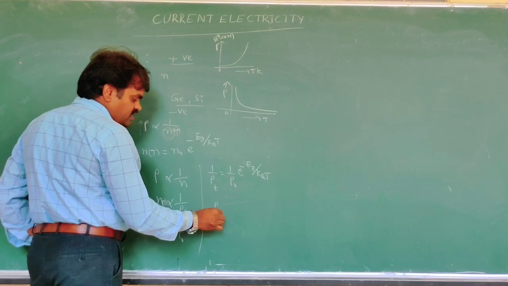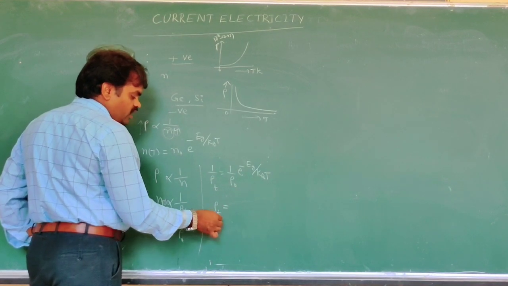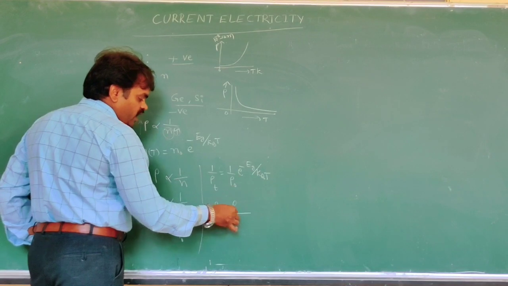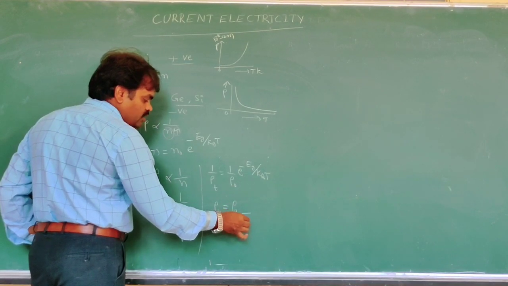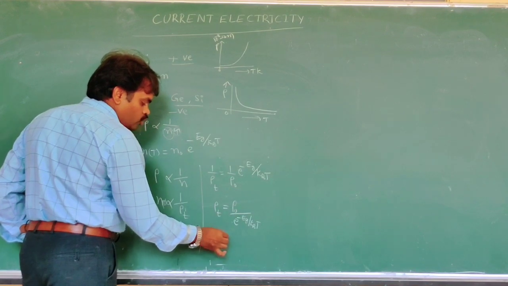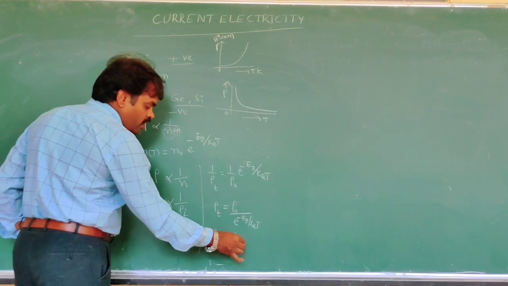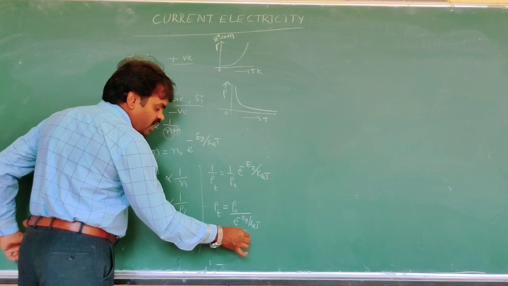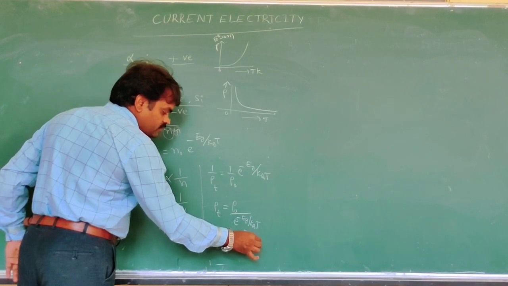Now reverse it: rho T is equal to rho naught by e power of minus Eg by kBT. Then rho T is equal to rho naught into e power of Eg by kBT.